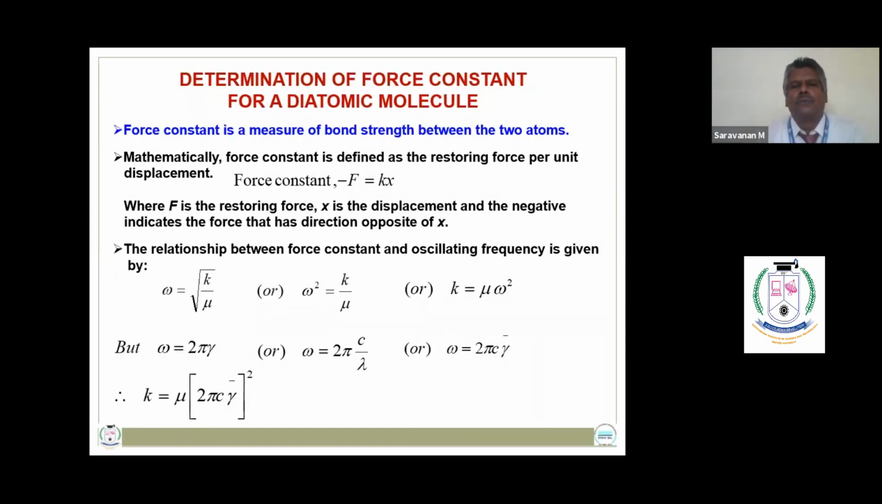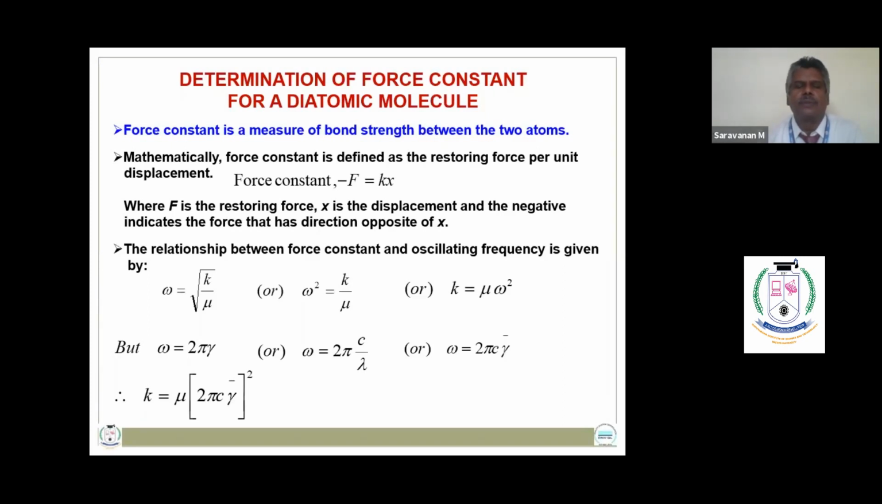So how do we calculate the force constant for a diatomic molecule? Using the expression minus F is equal to Kx, where F is the restoring force, K is the force constant, x is the displacement, and the negative sign indicates that the force has a direction opposite to that of x. The relationship between force constant and oscillating frequency is given by omega is equal to square root of K by mu. Squaring on both sides, we have omega square is equal to K by mu, or K is equal to mu omega square, where mu is the reduced mass and omega is the oscillating frequency.